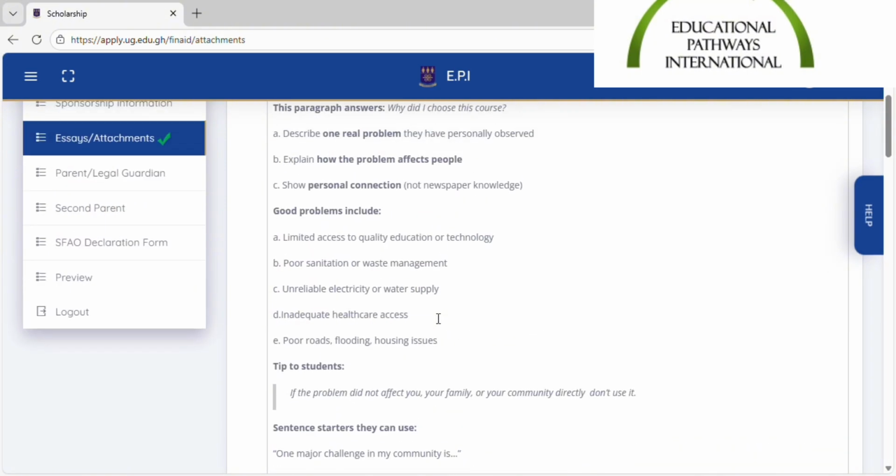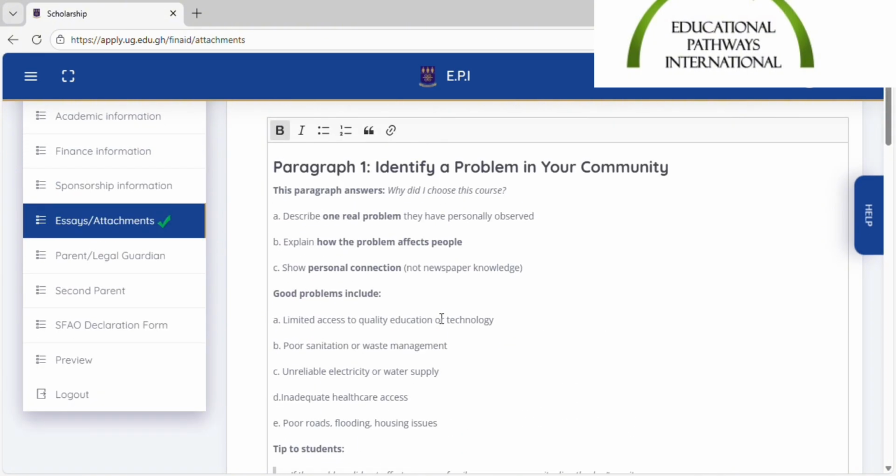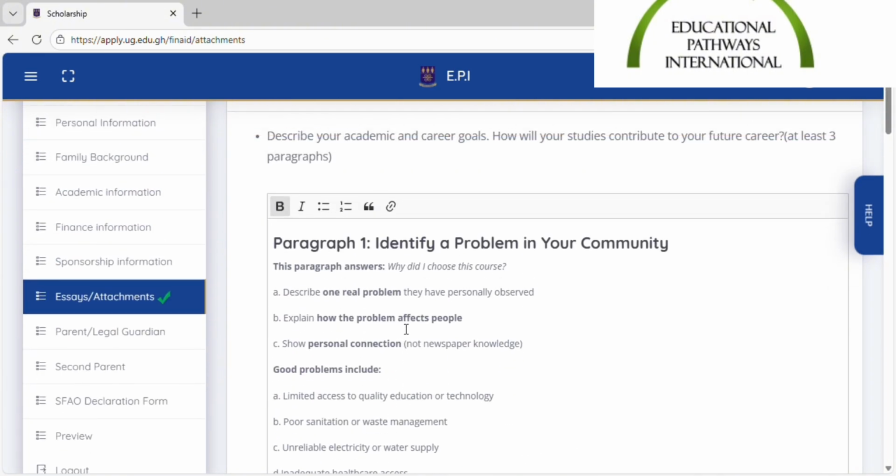And I'm just going to use myself as an example for paragraph one. When I was writing my essay, I noticed that I'm from the northern part of Ghana. I'm from Bolgatanga. And if you know Bolgatanga, you know that we have only one raining season in Bolga. So for a whole long period, we have a dry period. So I wrote that because we have only one raining season and the people in my community and my parents are farmers, we wait so long for the rains.